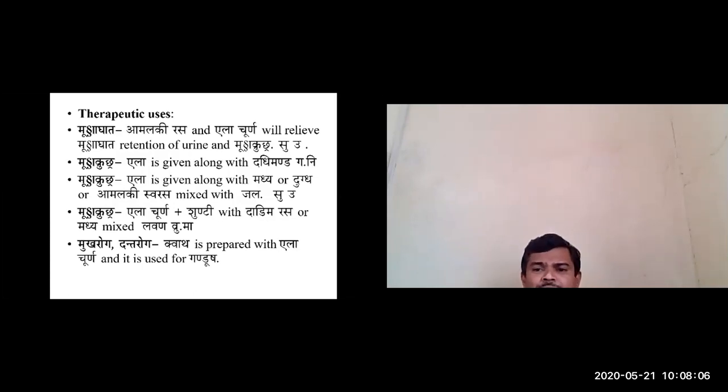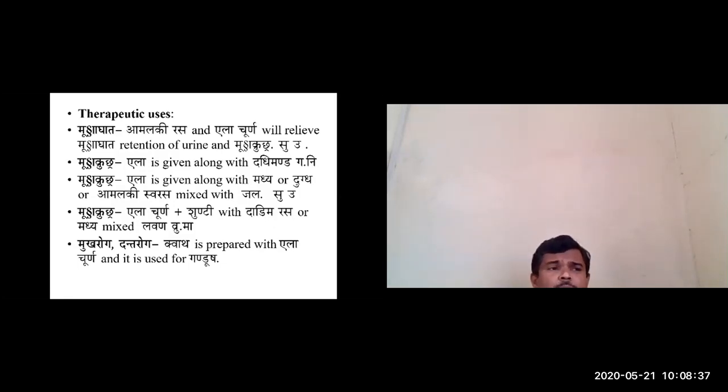We get references from Shushruta Samhita, Uttara Tantra. In case of Mutraghata, where retention of urine takes place, the production of urine will be present, but the person is unable to pass it. In such a condition, you can give Amalaki Swarasa along with the Ela Churna. So this will overcome the condition called Mutraghata.